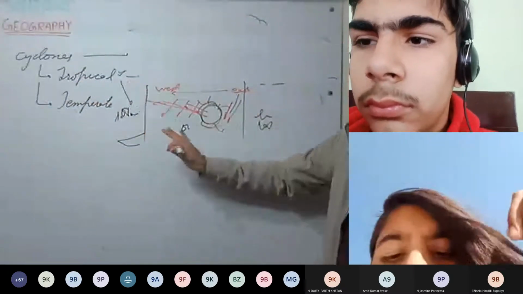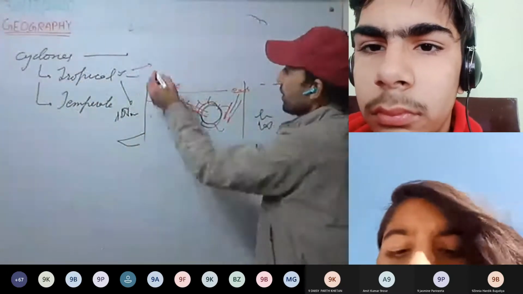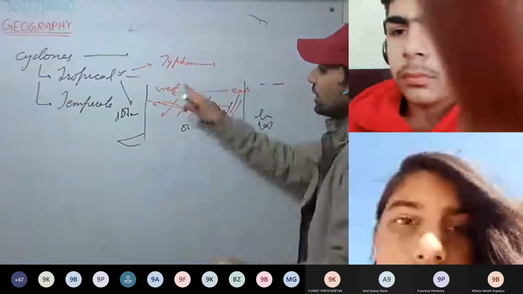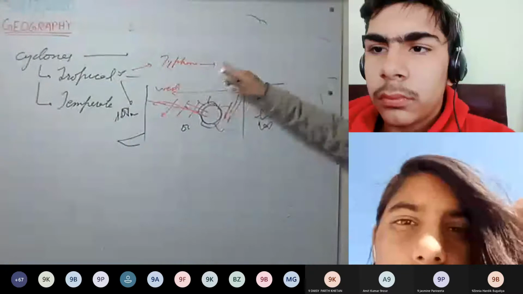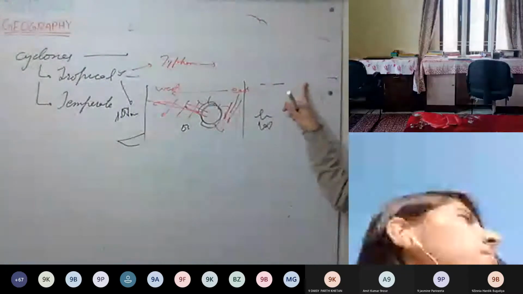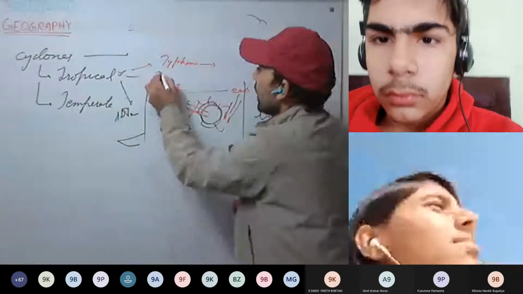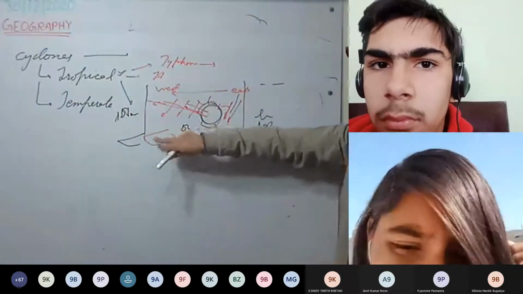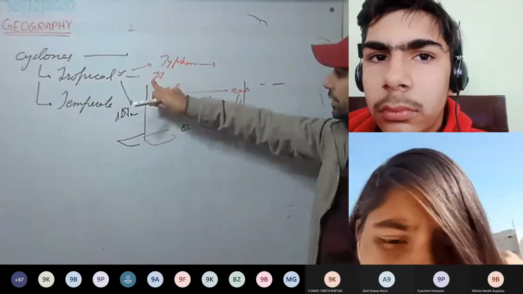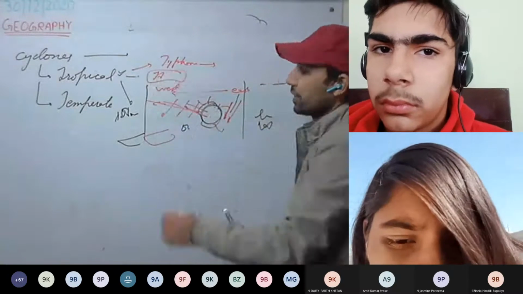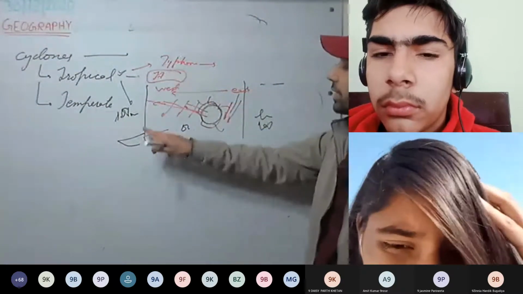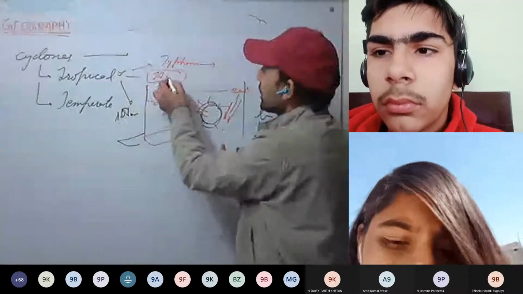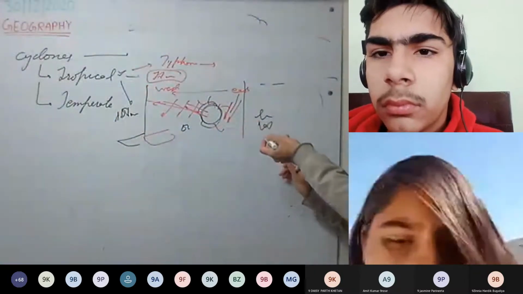These tropical cyclones have different names. For example, they are called typhoons in the South China Sea. They are called hurricanes in the Caribbean Sea, where the West Indian Islands are. Mainly, these hurricanes are the most devastating ones. In India, we mostly call them tropical cyclones.